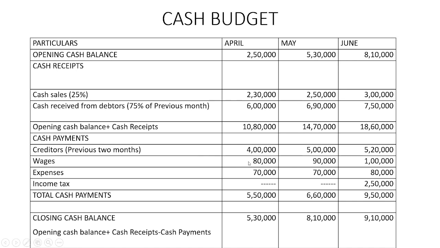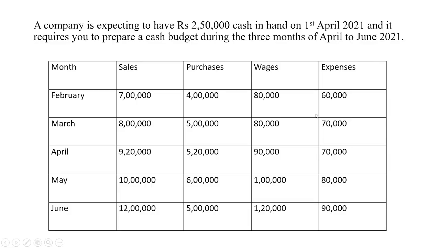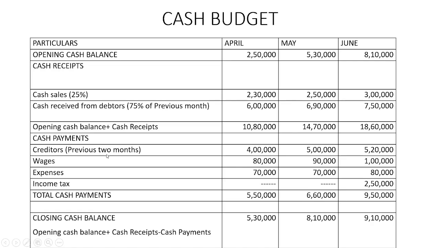Wages will be paid in the next month, wages as well as expenses. So in April we will be paying the wages for the month of March. 80,000 will be paid in the month of April, and expenses 70,000 will be paid in the month of April. We write income tax only in June, so here it is blank. Now we find the total of all these, that is 5,50,000. Then the closing cash balance is opening cash balance plus cash receipts minus the cash payments, that is 10,80,000 minus 5,50,000. The closing cash balance is 5,30,000.